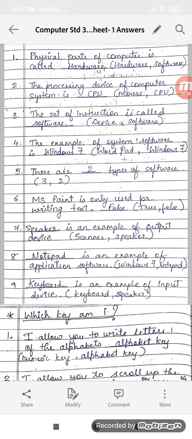Next, dash is an example of application software, Windows 7 or Notepad? Answer will be Notepad because Windows 7 is a system software. Dash is an example of input device. Answer will be keyboard. Why? Because speaker is an output device.